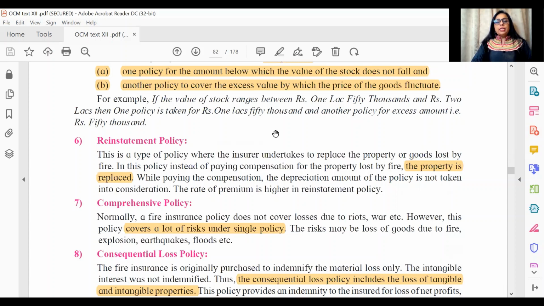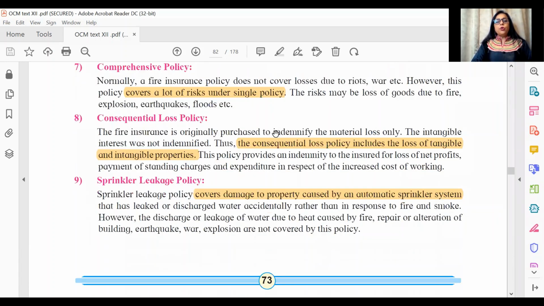Similarly, though in India it's not very popular, consequential loss policy covers the losses that you incur because of a particular event, say you meet with an accident and you cannot go to work, or the machinery is damaged and the production stops. So the losses suffered as a result of an event are also covered under this. So that's like the intangible and tangible, both are covered. Sprinkler leakage is for high rises, where it covers the damage caused by the automated sprinklers which are set up.